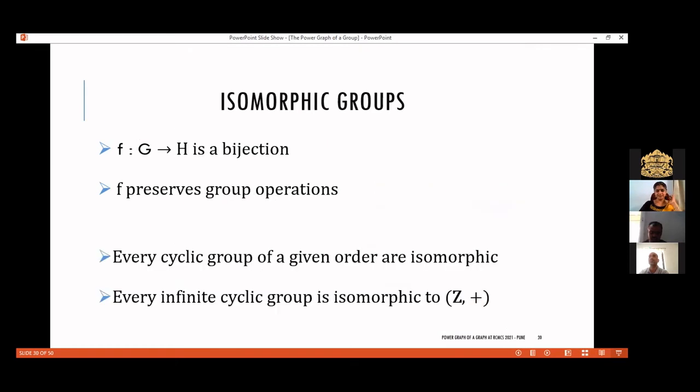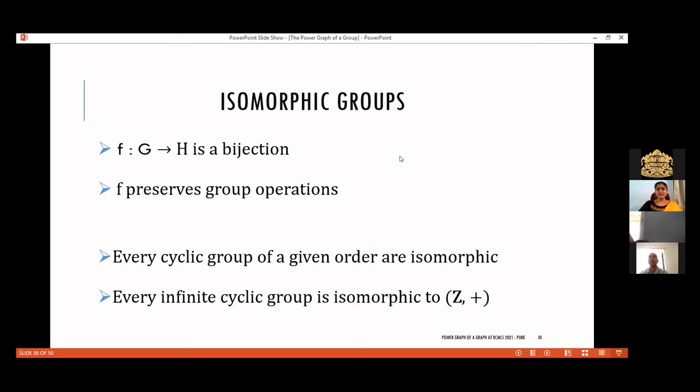And isomorphism is there for groups also. In graphs, it was a bijection defined from the vertex set of the first graph to the second graph. And for groups, the bijection is defined on the underlying set. So f is a bijection from G to H such that f preserves all group operations. For graphs, what needed to be preserved was adjacency and non-adjacency. For groups, we need all group operations to be preserved. So that is isomorphism of groups.